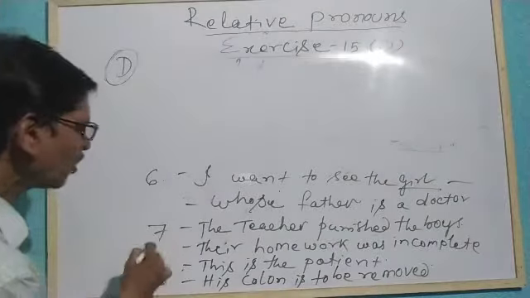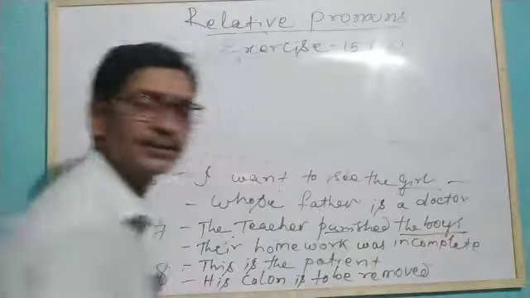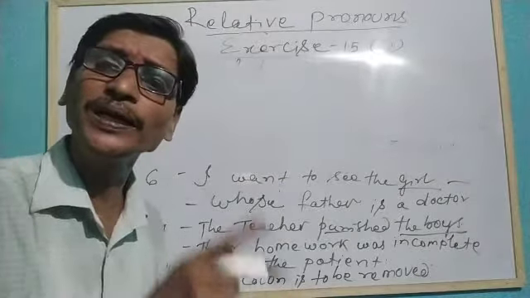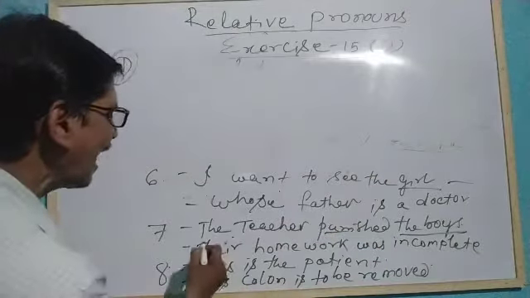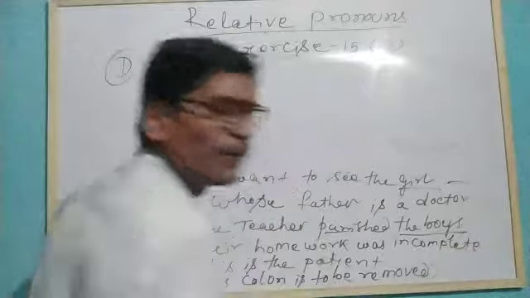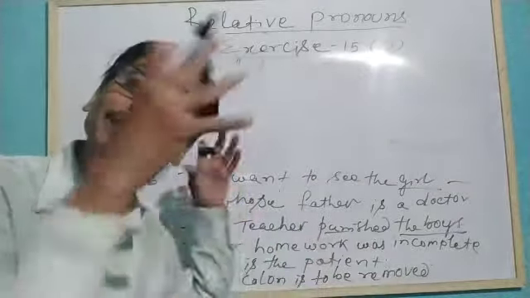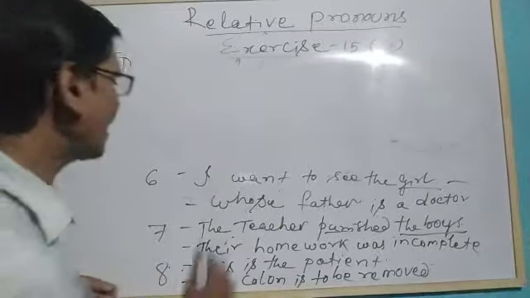Similarly, number 7, the teacher punished the boys. Whom did the teacher punish? Who are those boys? Their homework was incomplete. That means whose homework is incomplete? These are the boys the teacher punished. So what we will write?